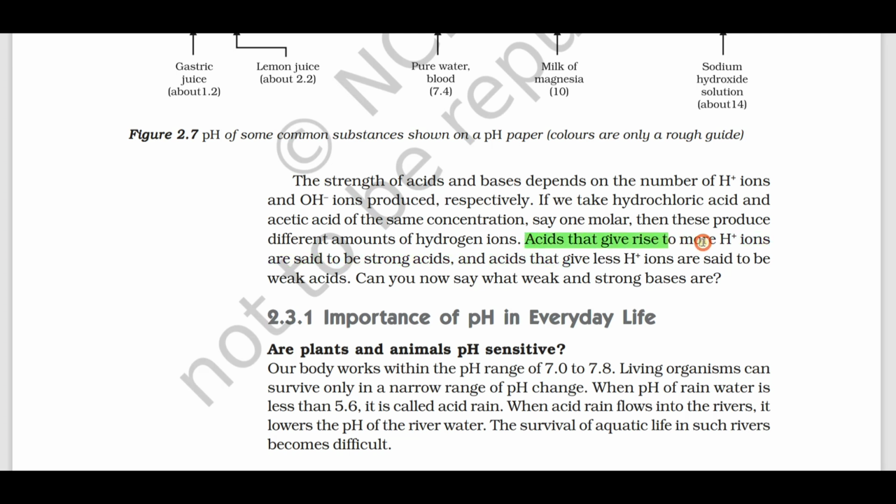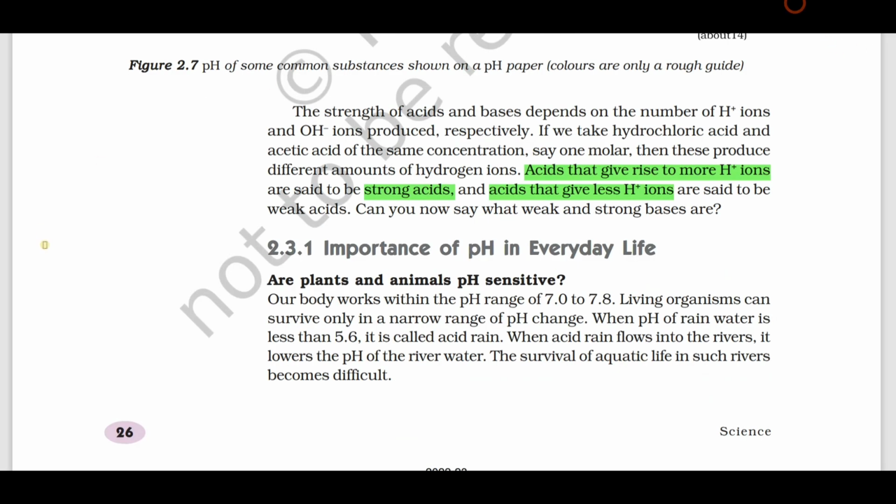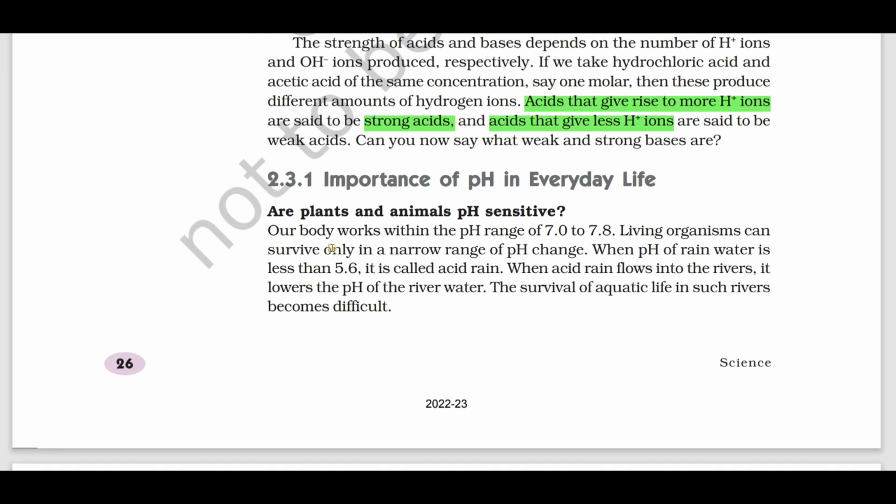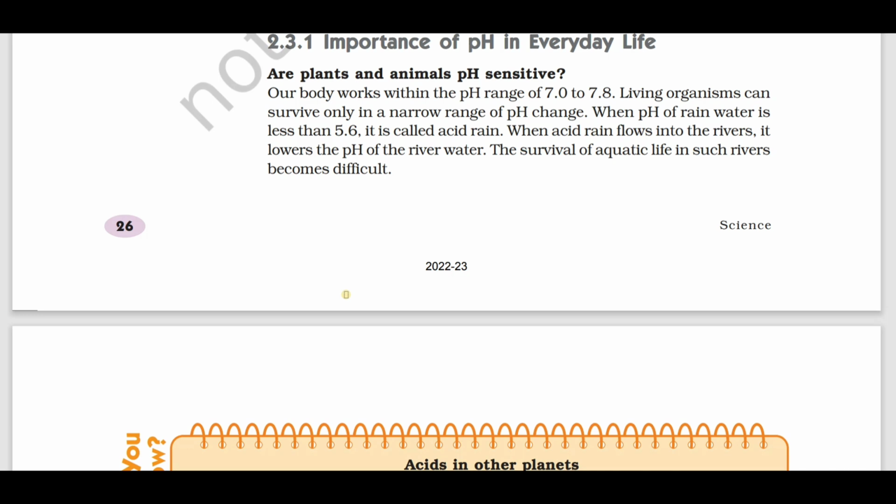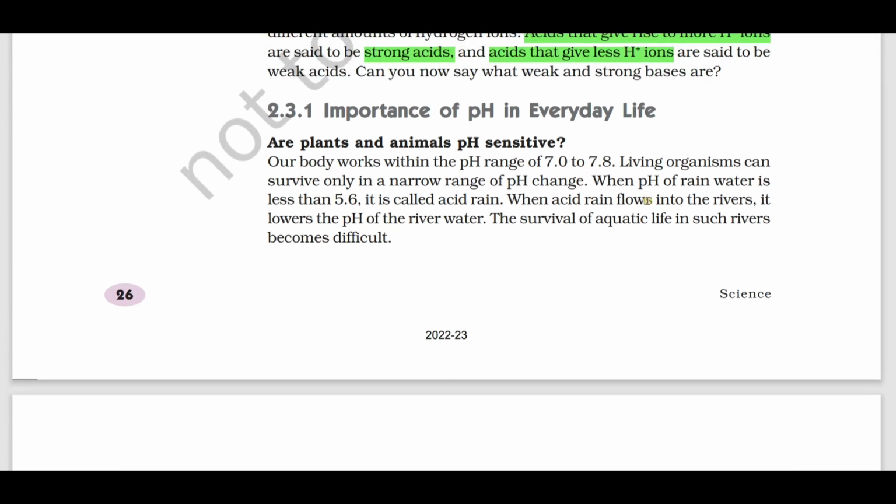Acid that produces more H plus ions are called strong acid. Less H plus ion, weak acids. Now the next concept is importance of pH in everyday life. Based on this concept, 1 mark question will be asked or 2 marks. What is acid rain? When the pH of the rainwater is less than 5.6, is called as what? Acid rain.